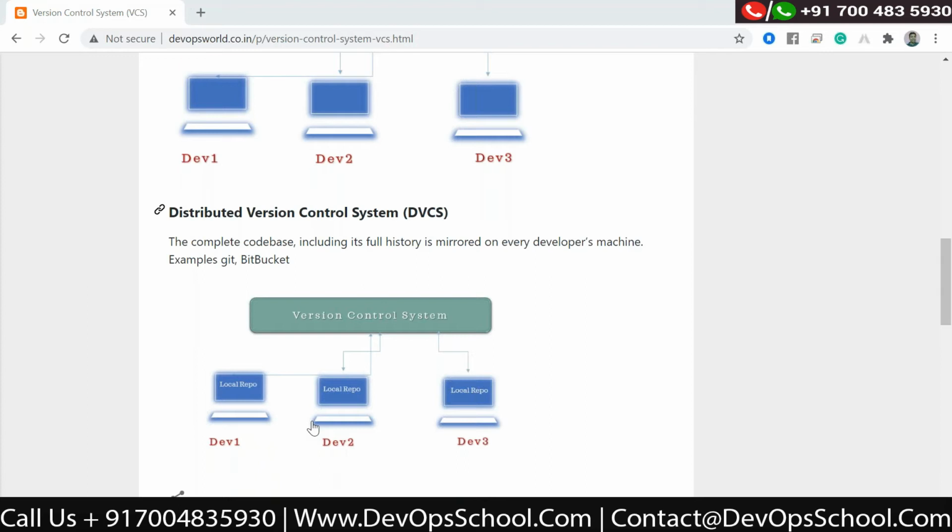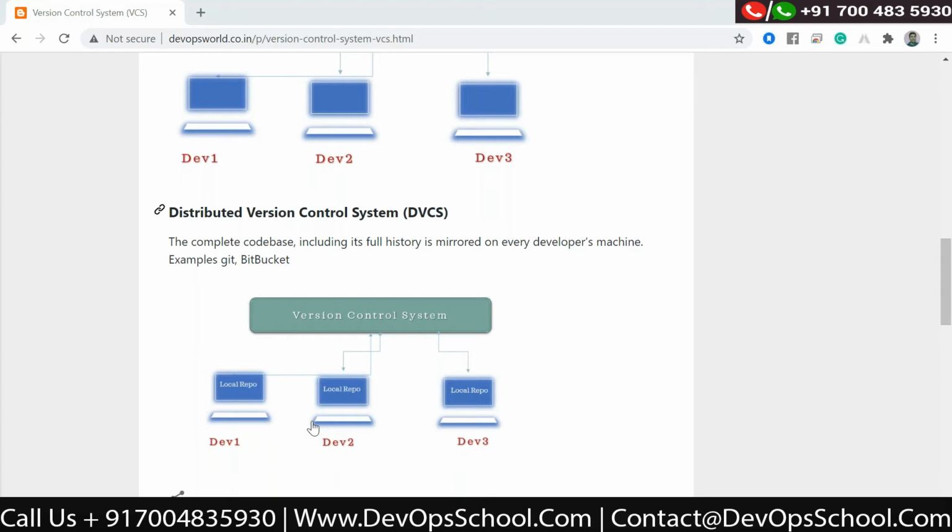A very commonly asked question is: what is the difference between Git and GitHub? Git is the local repository and GitHub is the centralized repository. There is also GitLab, which is also a centralized repository.